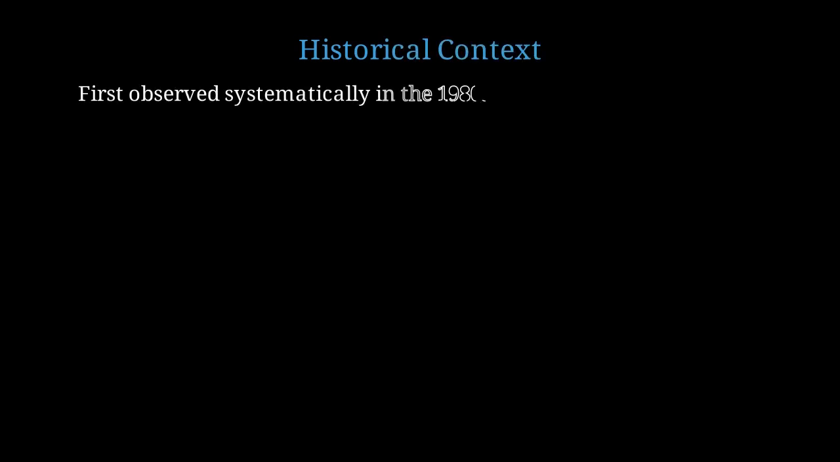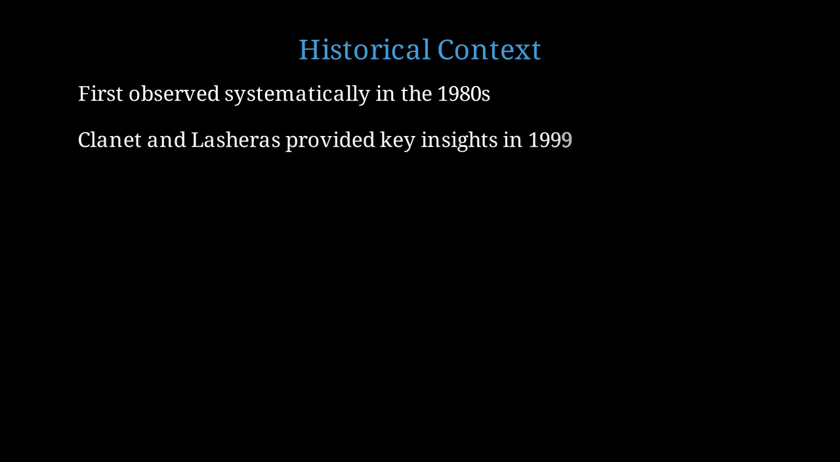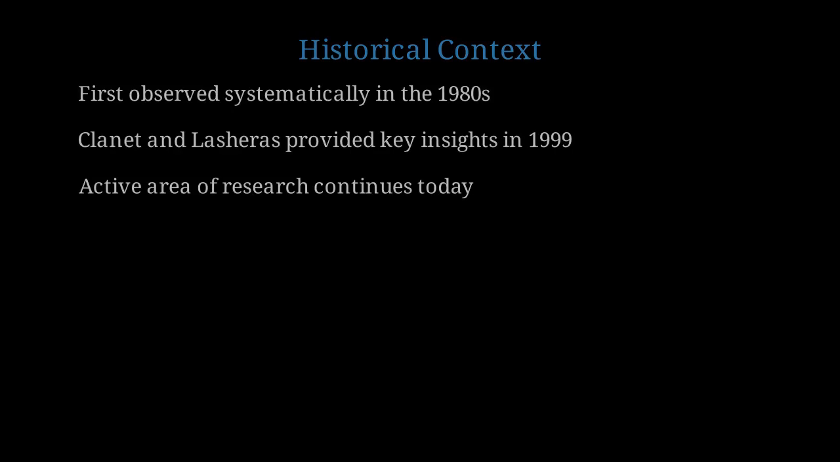Let's briefly discuss the historical context of this discovery. The jetting-dripping paradox was first observed systematically in the 1980s using high-speed photography. Plateau and Rayleigh provided key theoretical insights in a 1999 paper that explained the mechanism behind the paradox. It remains an active area of research, with new discoveries being made about complex fluids and microfluidic applications.